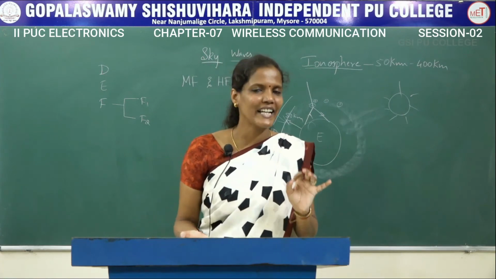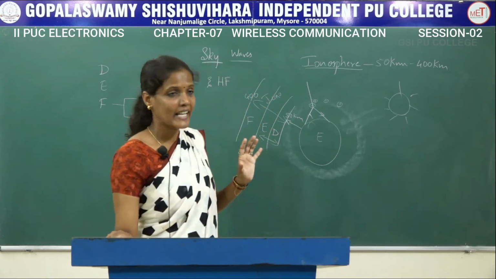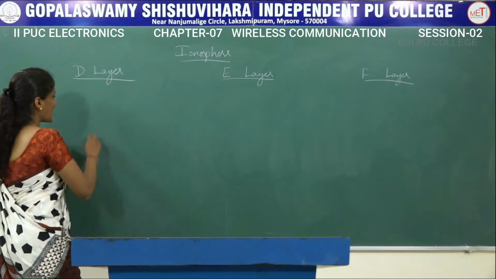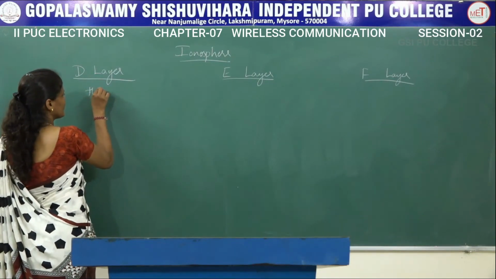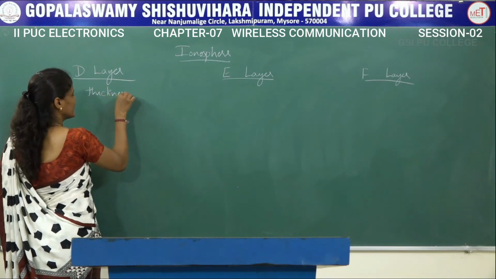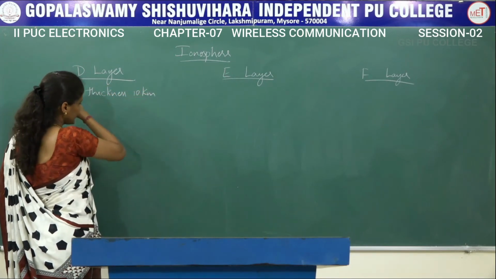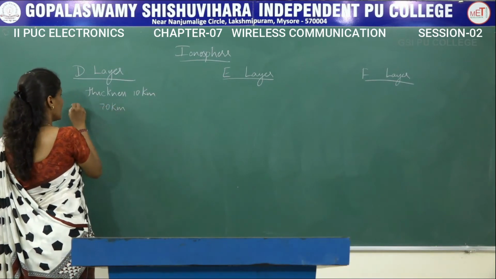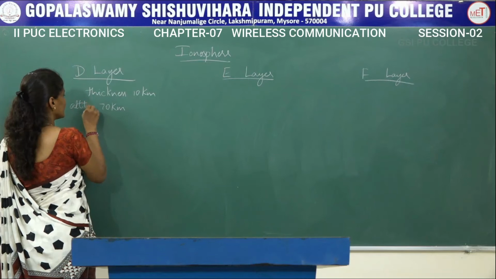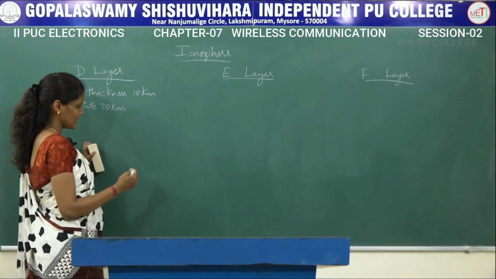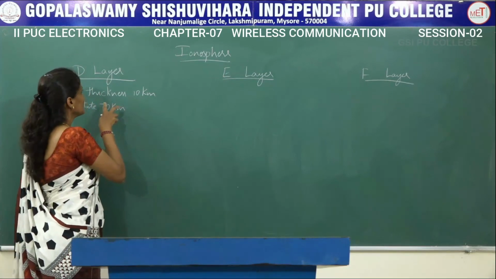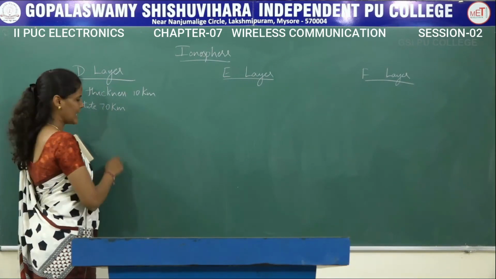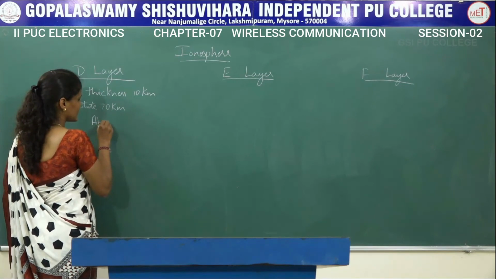Let us try to understand in detail about this D, E and F layers. This D layer is having an average thickness of 10 kilometers and it extends at an altitude of 70 kilometers. Altitude 70 kilometers means from the surface of the earth, after 70 kilometers, up to a thickness of 10 kilometers we will be having this D layer, and this is absent during night.